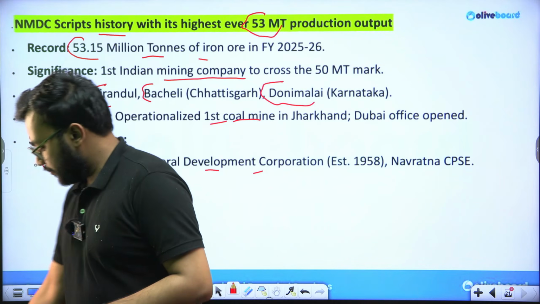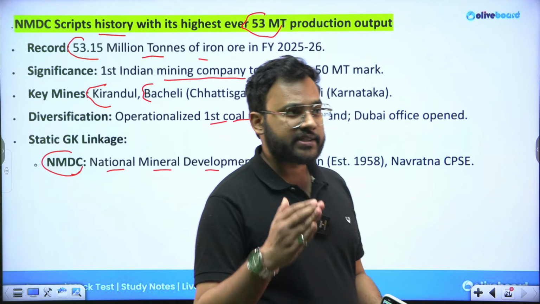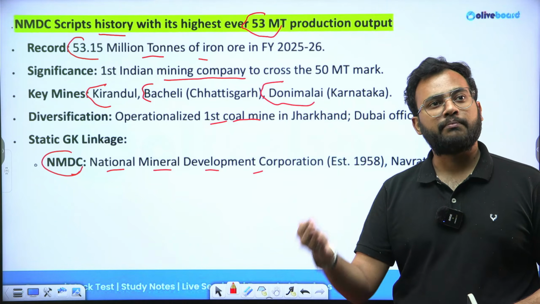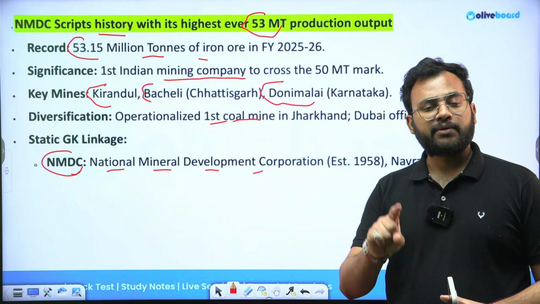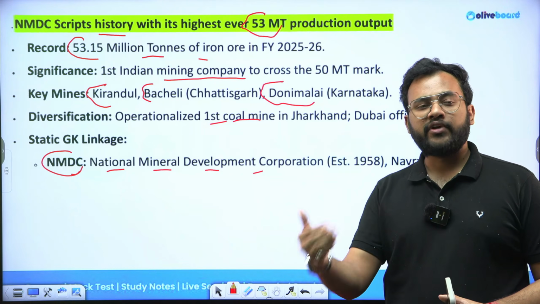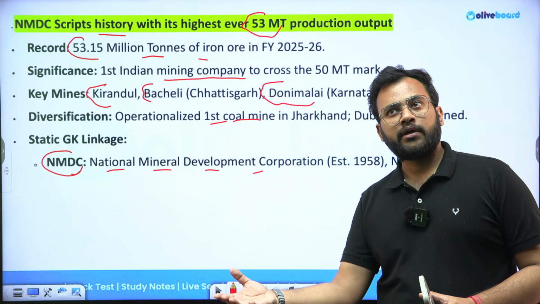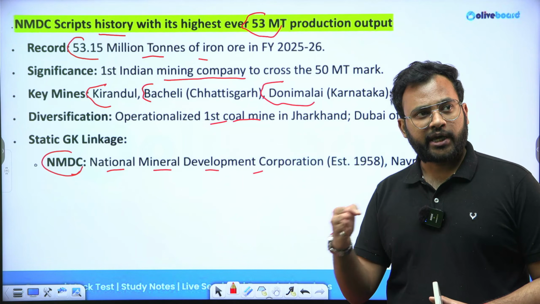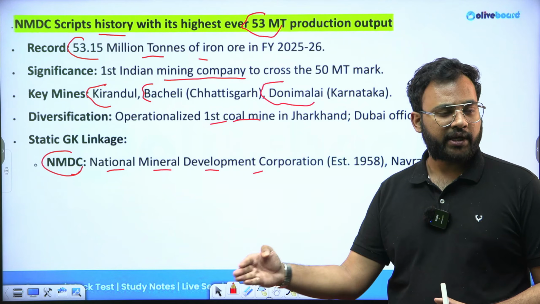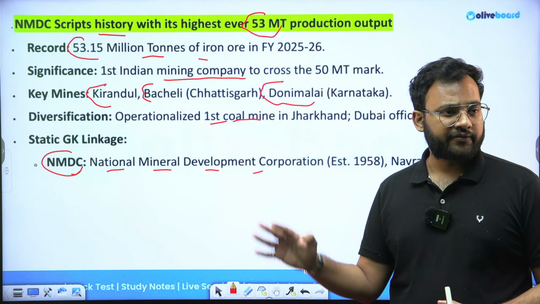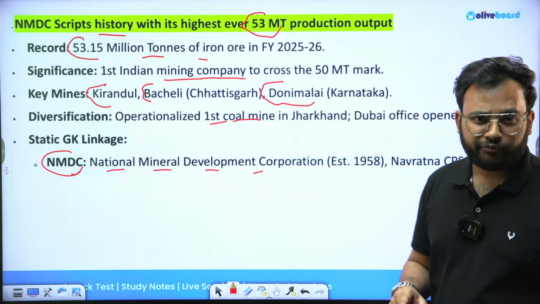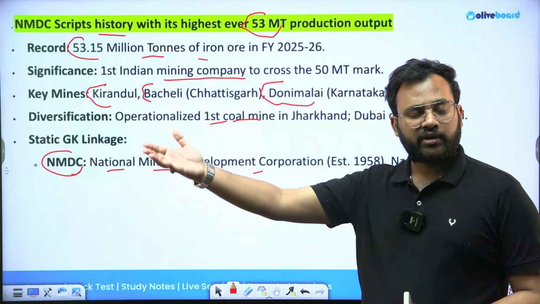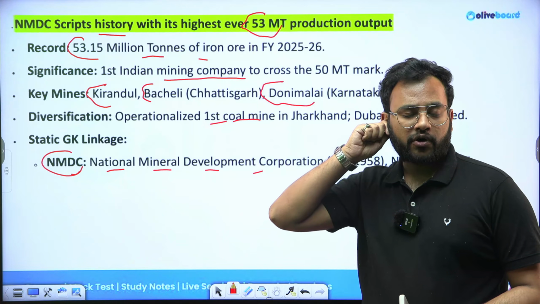Now we'll be meeting tomorrow at the same time, that is 5 p.m., to carry forward the news elements of the March 4th week. Then after a break of one day, we will come with the current affairs for the month of April. For 4 consecutive days, April 1, April 2, April 3, April 4 week, current affairs will be consolidated. For the month of May, we still have a lot of time. First week May current affairs, we'll bring it on 8th or 9th of May.